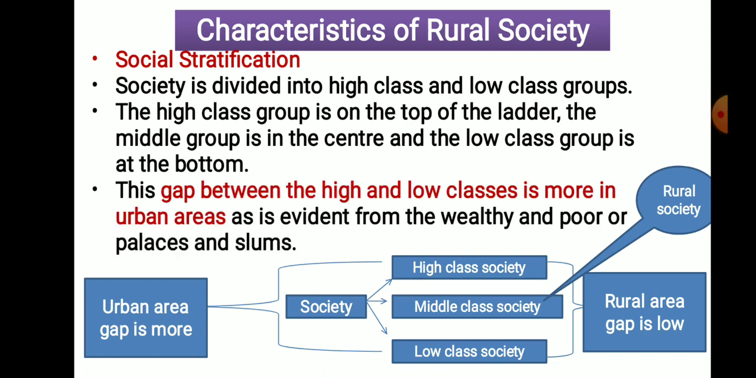The gap between high class society and low class society is high in urban areas, while the gap between high class society and low class society is low in rural areas. Why? Because the majority of people living in urban areas are from the higher class and lower class. Middle class people are very few in urban areas. So the gap between high class and lower class is much higher in urban areas. If you see the rural area, the majority of people are from the middle class. So the gap between high class and low class is low in rural areas.